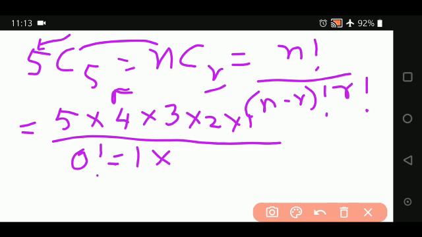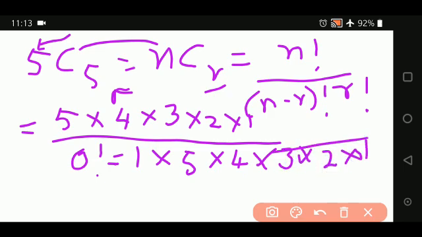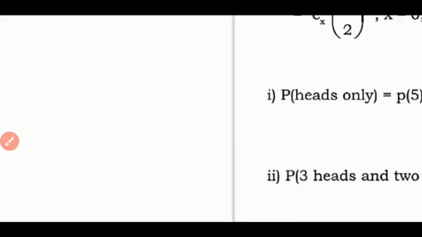And this into r factorial is also 5 into 4 into 3 into 2 into 1. So this whole thing gets cancelled and the answer is 1. The answer is 1, and that is what is written here.